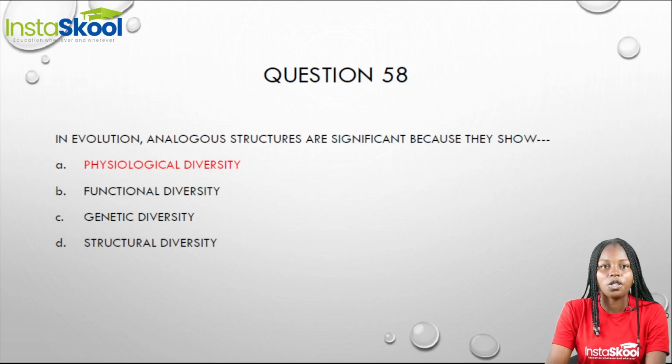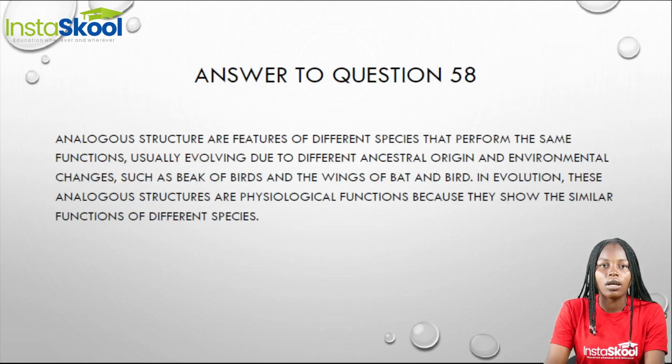Now moving on to question 58. In evolution, analogous structures are significant because they show dash. Now, analogous structures are the features of different species that perform the same function. And what do I mean? I mean to say that different species have different features, but these features perform the same function. And this is because of the difference in the ancestral origin, that is, difference in the ancestor.